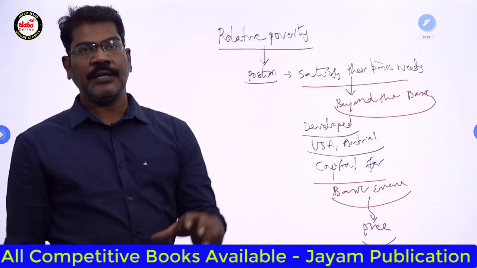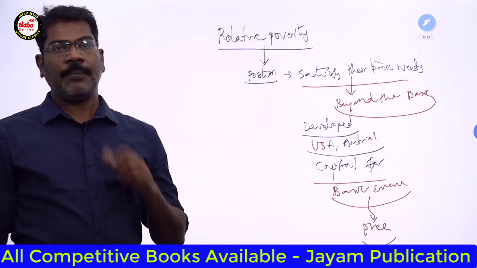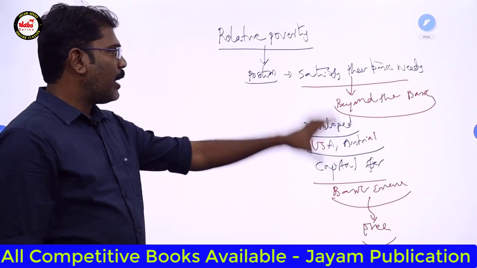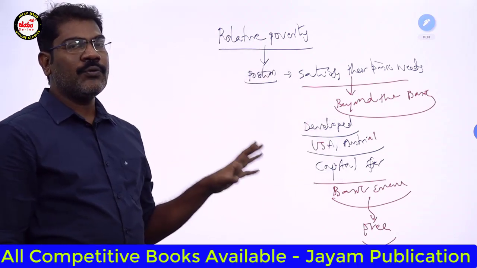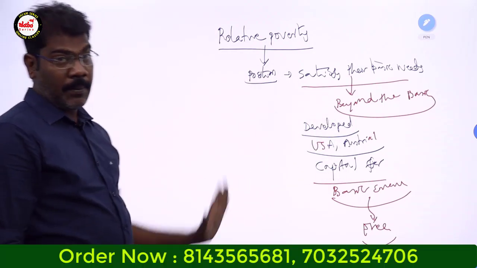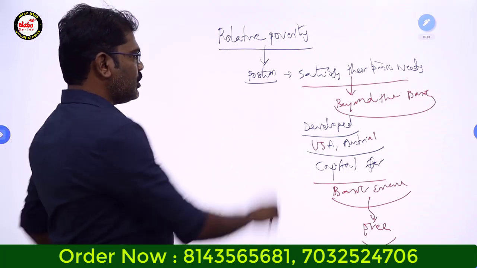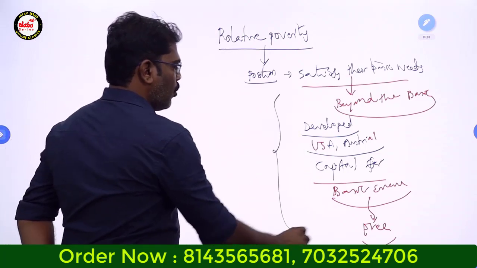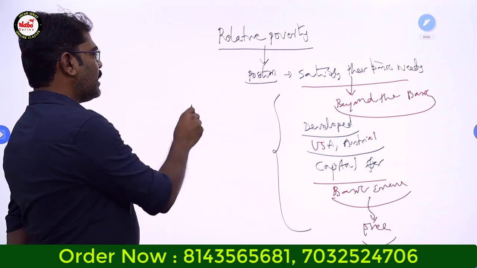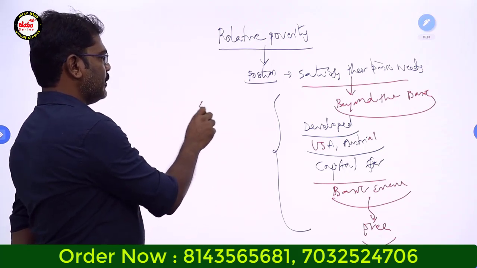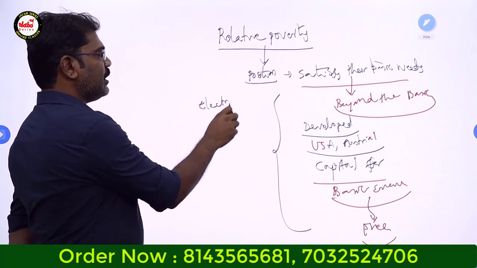Because of this reason, they are able to fulfill their basic needs. But these people are not in a position to go beyond the basic needs. What is beyond the basic needs? At least they cannot afford electricity in the home.